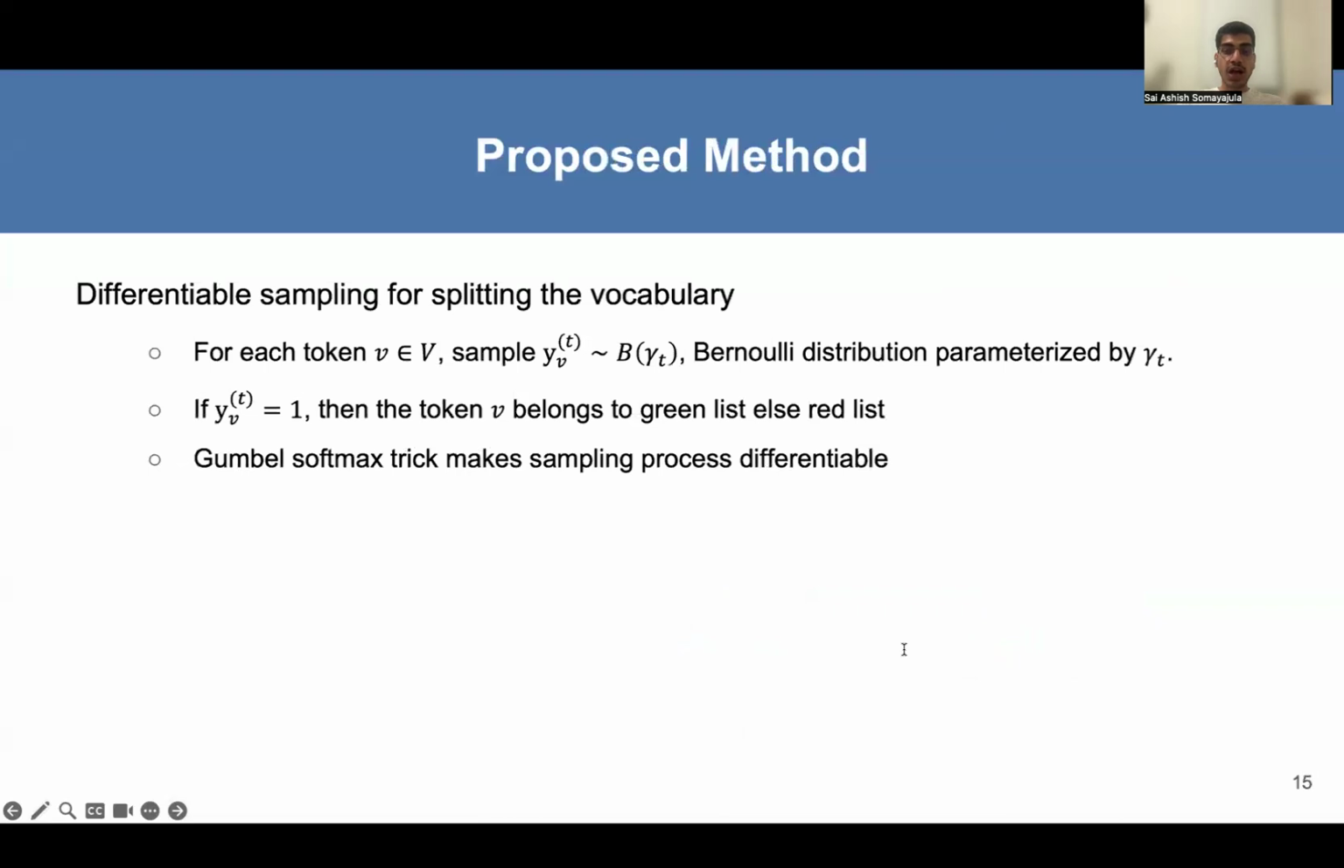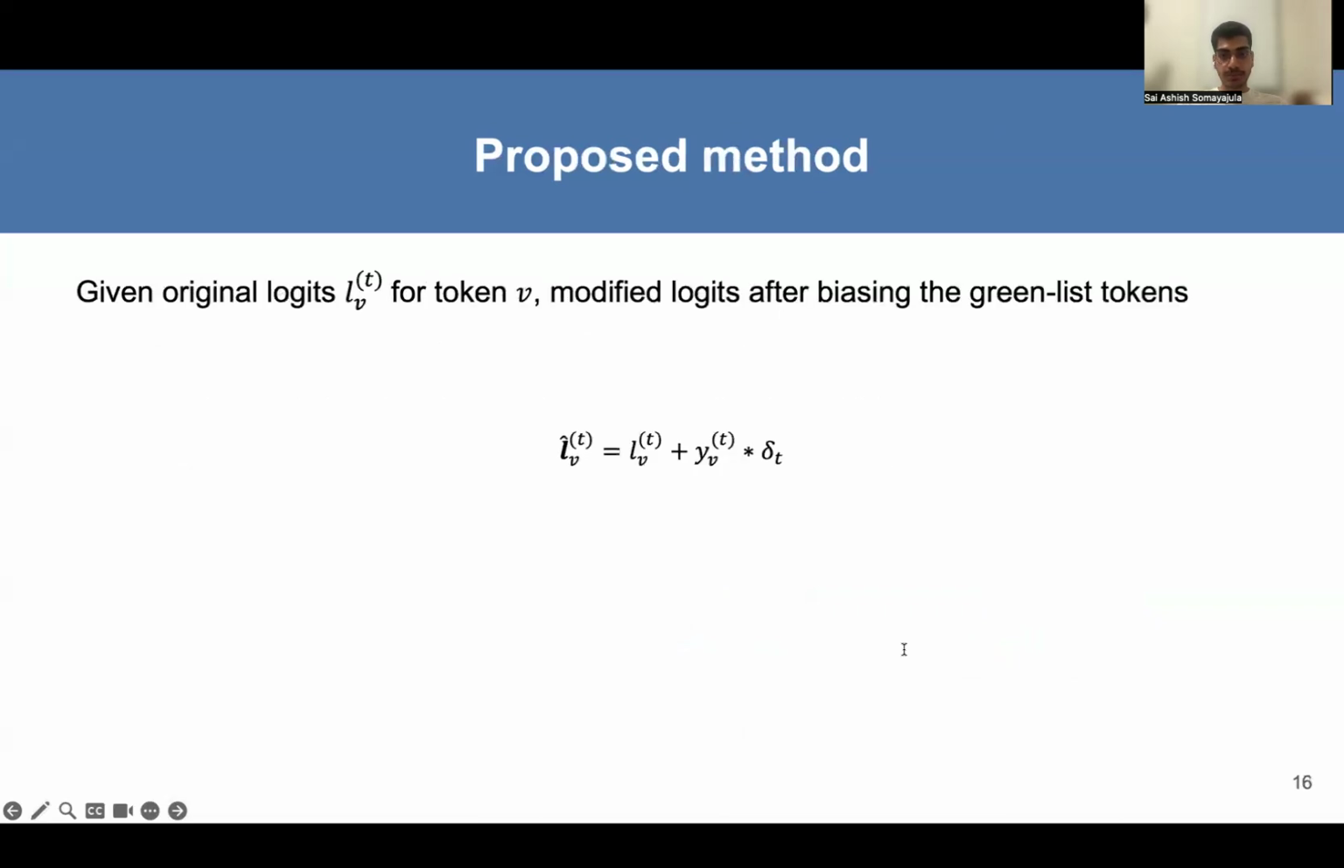We get the splitting ratio gamma_t from the gamma network. For each token v belonging to the vocabulary, we sample y_v from a Bernoulli distribution parameterized by gamma_t. If y_v is 1, then the token v belongs to the green list, else it belongs to the red list. Gumbel softmax trick is used to make the sampling process differentiable.